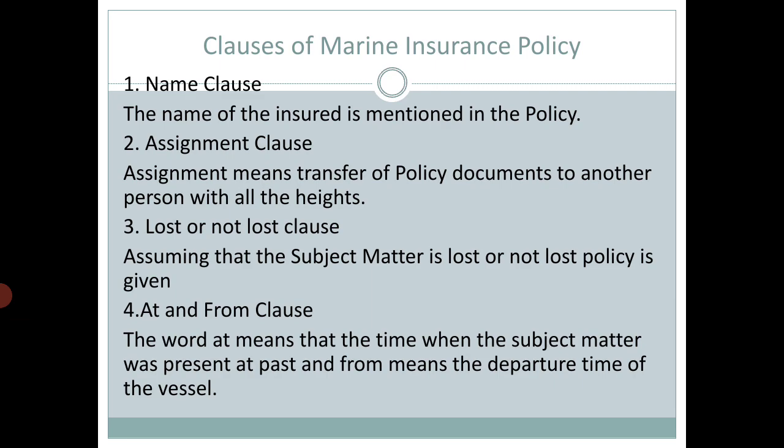Okay, then next one is lost or not lost clause. The meaning of lost or not lost clause is that the insurer insures the subject matter, right? Now, the subject matter may already have been lost or not before the issue of the policy.